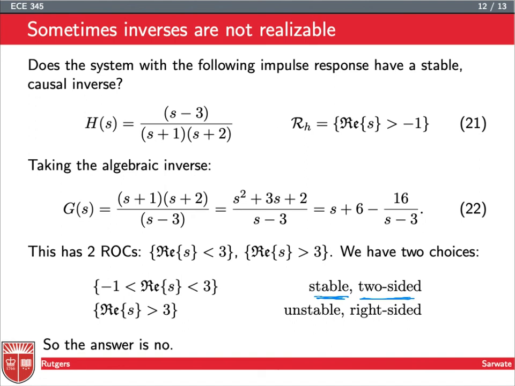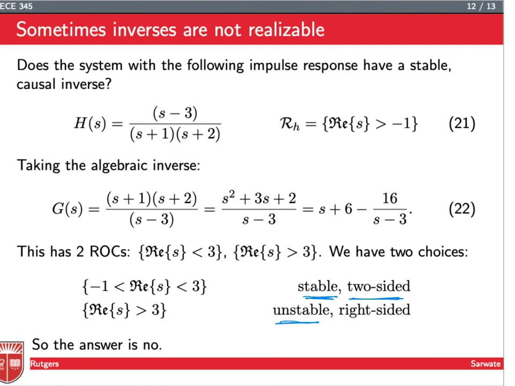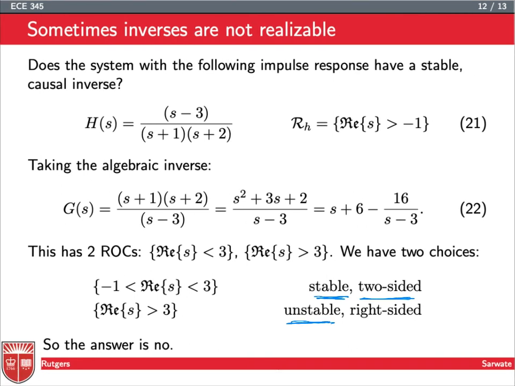And the other option is to choose the real part of s greater than 3, but that is definitely unstable because it doesn't contain the imaginary axis, but it is right-sided. So we can get a causal unstable inverse, or we can get a two-sided but stable inverse. So the answer is no, we don't have a stable and causal inverse. But we can have either a stable or a causal inverse.